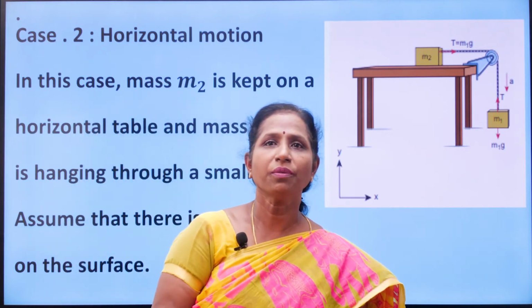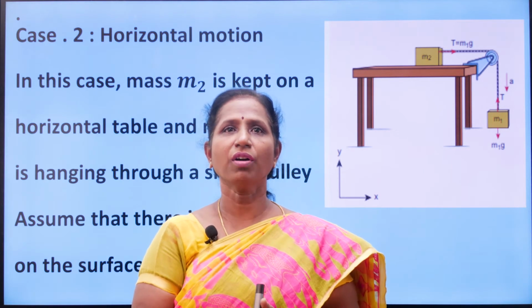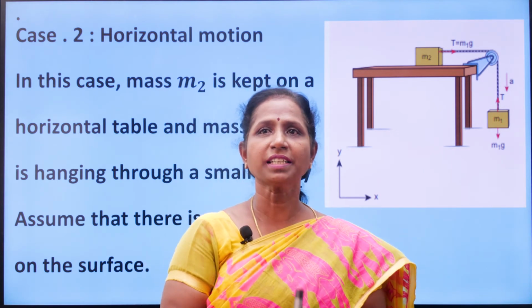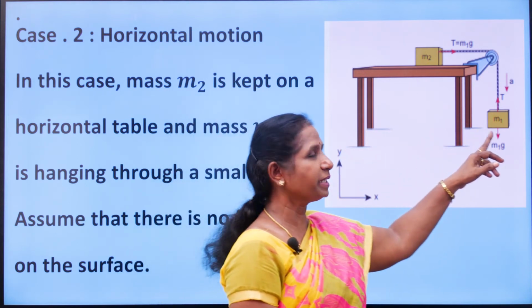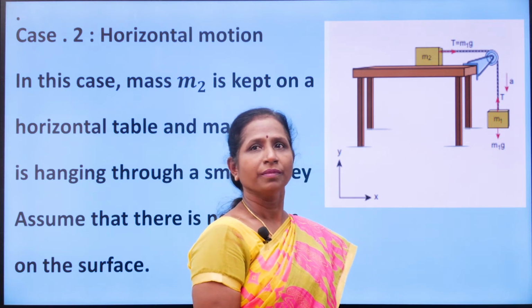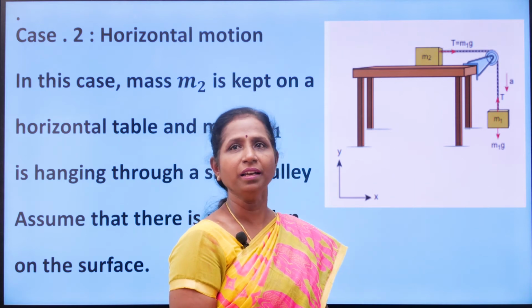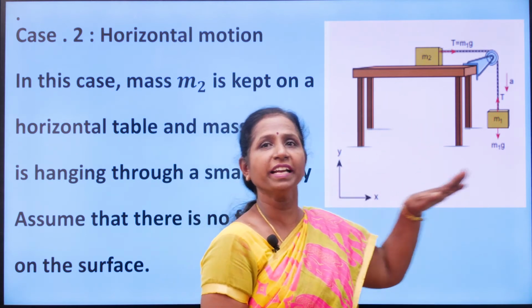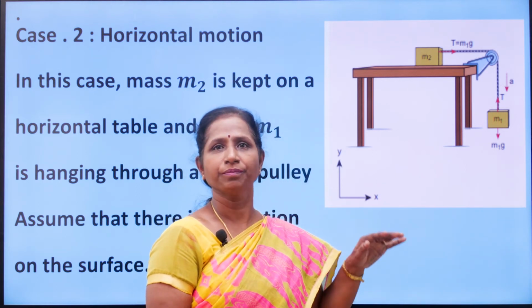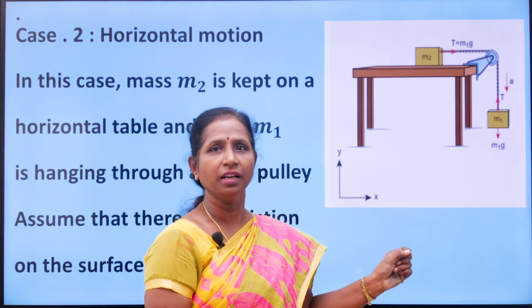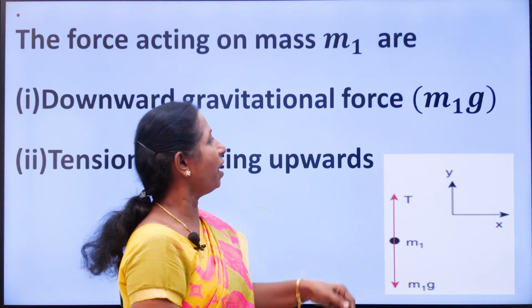Did you all understand? We have completed the first part, vertical motion. Now, second case, we have horizontal motion. Here, in this case, mass m2 is placed on the table and mass m1 is suspended. m1 and m2 are connected. These are connected masses, but mass m2 moves in the horizontal direction, whereas mass m1 moves in the vertical direction. These two masses are connected by a string, and the string passes over a pulley.